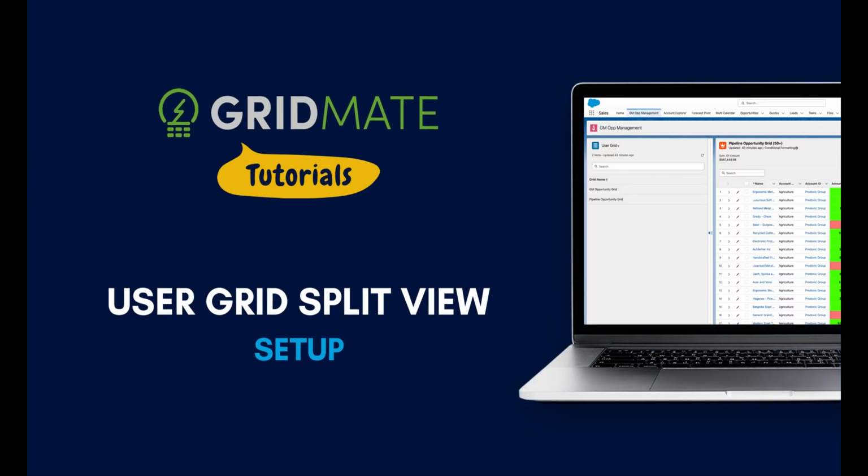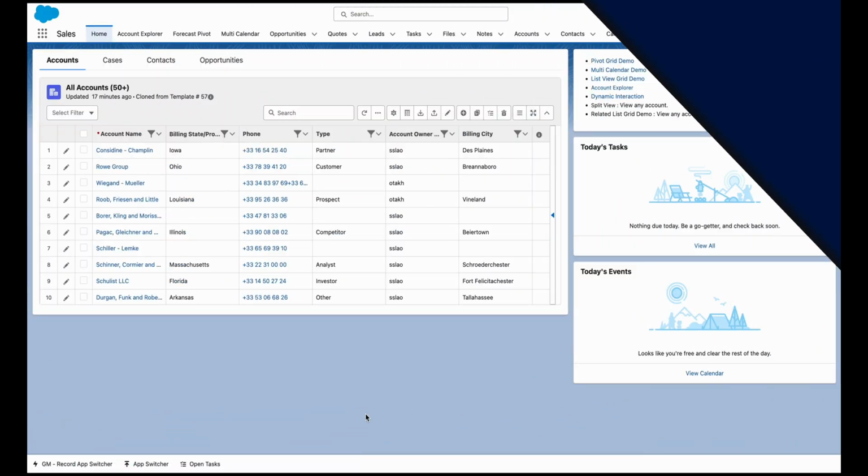Today we will do a quick demo on how to use the User Grid Split View. Through the User Grid Split View, we can observe and manage the user grids of any desired object. Let's begin.